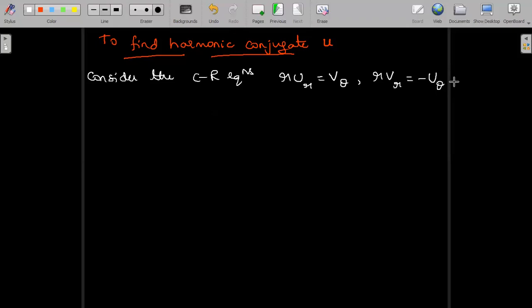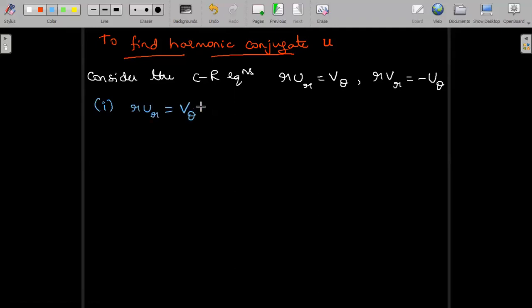I'll consider one by one so that we can apply the direct integration and obtain the answer. So first I will consider R U_R is equal to V_theta.